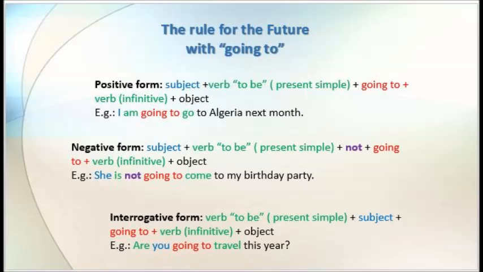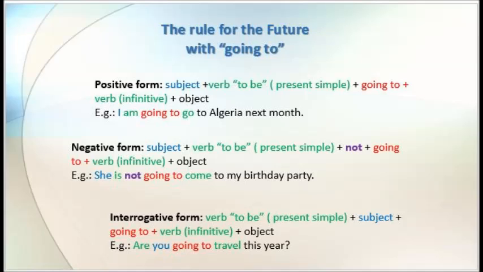Negative form, it will be subject, verb to be in present simple, plus not, plus going to, plus verb in infinitive, your main verb, plus object. Example, she is not going to come to my birthday party.